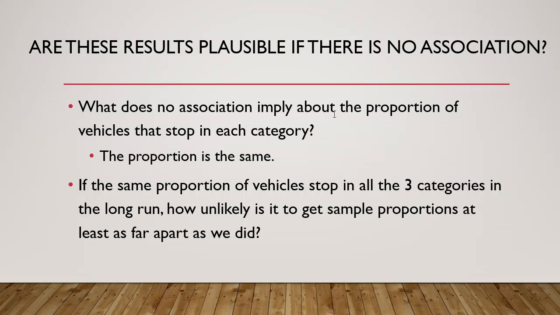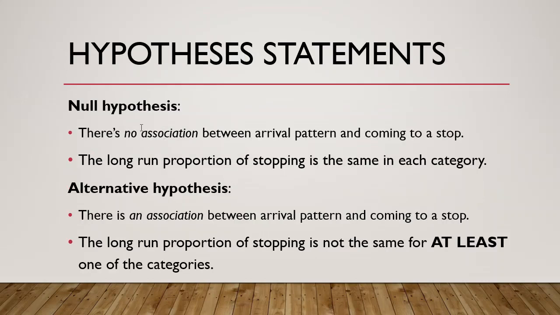Okay, so we want to set up some hypotheses. No association would mean that the long run proportions would be the same in each category, if there was no association between how you arrived at the stop sign and whether you stopped. But if there is an association, then at least one of these would be different. And now we've got to figure out, how unlikely is it to get the differences we saw in the data if, in fact, they all were the same? So we set up our hypotheses.